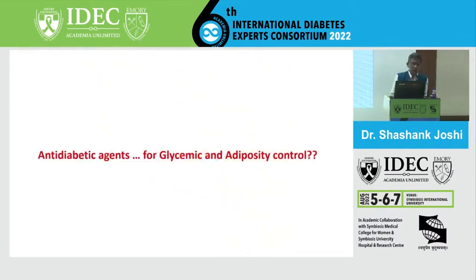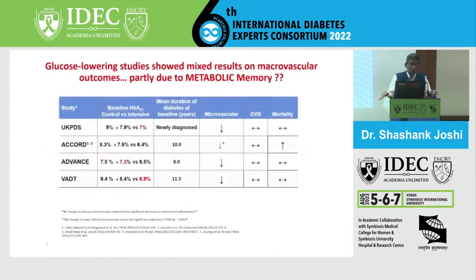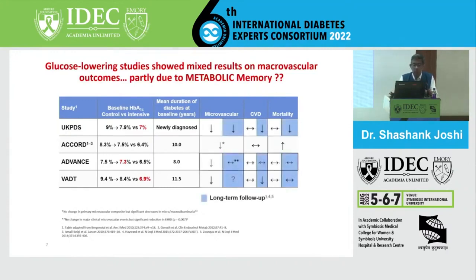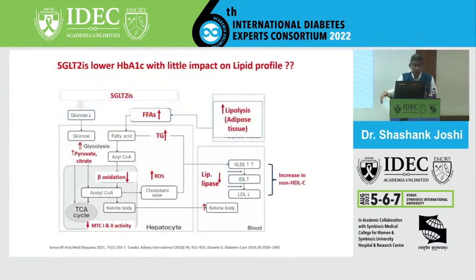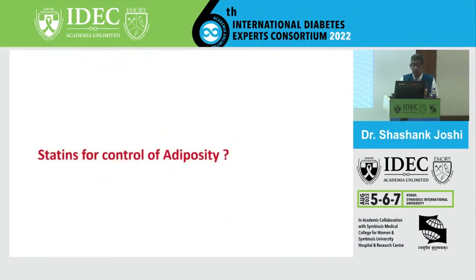And have agents really made a difference, anti-diabetic agents, on glucose and adiposity control? We don't know, but the data clearly shows that most of the glucose-lowering studies showed mixed results on macrovascular outcomes. And that's partly true because of metabolic memory, and that's probably speculative when I talk about it, but there's some data suggesting that. And then, of course, came the new kids on the block, the SGLT2 inhibitors. They lower A1C with little impact on lipid profile, and they still work. So that's something, but I'm certain in the last 3 days it has been discussed a lot by everybody.